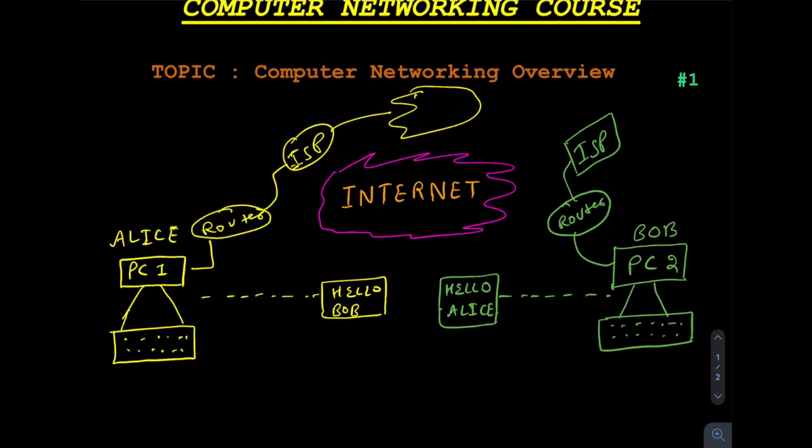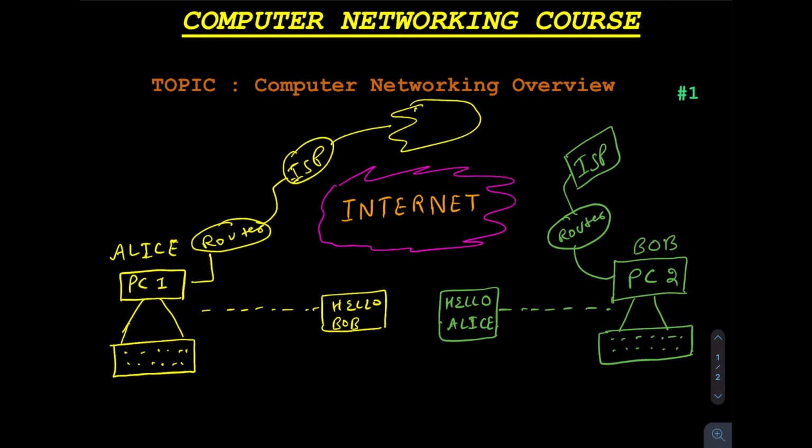Okay, so what I'm trying to say is computer networking is when there are different computers, or we can say not just computers, nowadays mobile phones, and we have IoT devices at home which are also nowadays connected to the internet. So all this comes into computer networking. So how do these devices communicate with each other? There is a set of rules defined for that, how they are going to communicate with each other. These set of rules are generally called protocols. Okay, so we'll go into those details later.